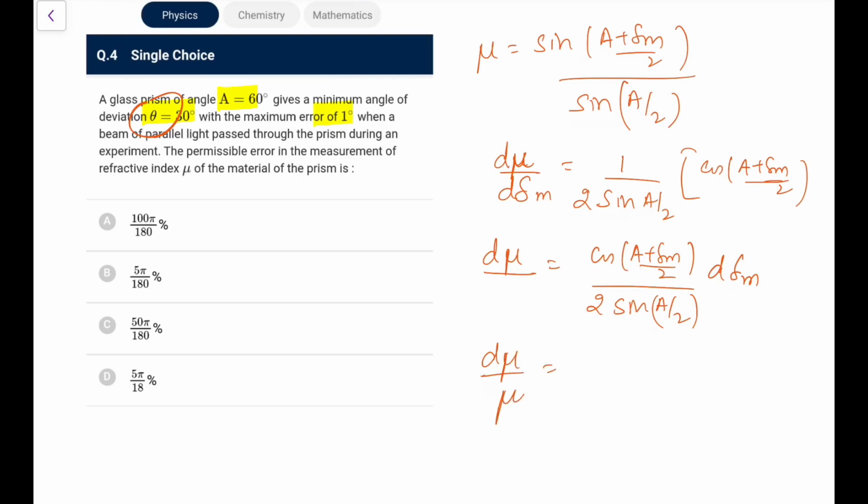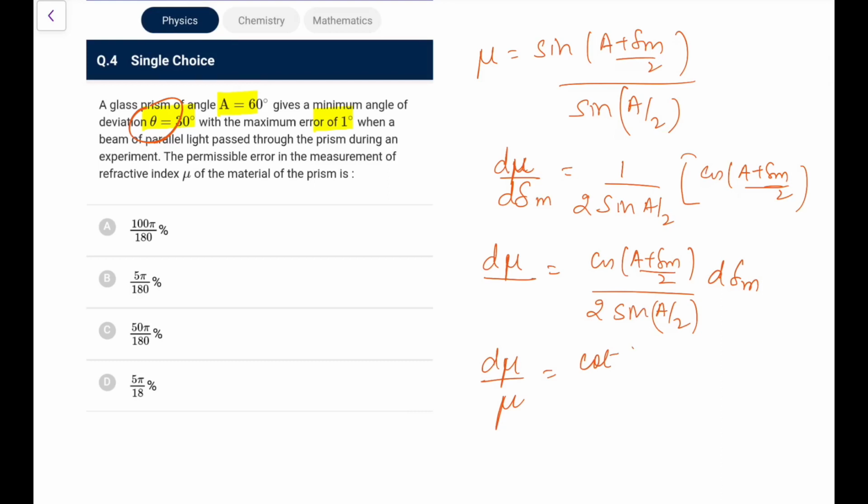So what we'll have, cos divided by sine will give me cot of (A plus delta m) by 2, sine and sine will cancel, this 2 will remain, and this is delta d by delta max. So now put it, A plus delta m, that is 60 plus 90 by 2, cot 45 is done, so that is 1 by 2, and this is equal to d delta max, which is equal to 1 degree.